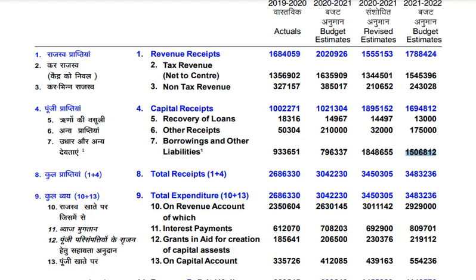So even though the expenditures have increased and the borrowing has increased, they are telling the market that we have borrowed this money for the revival of the economy, but we would borrow less for the next financial year. This is a good sign for any economy.